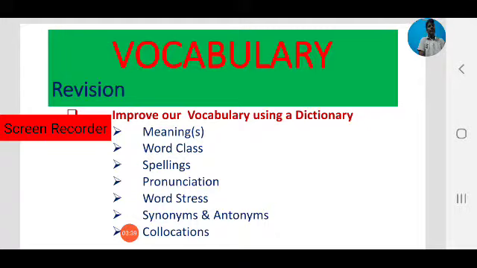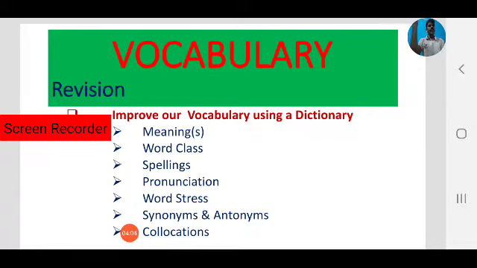By using a good dictionary, we can learn new words. So how can you learn new words by using a dictionary? As we have discussed, every good dictionary has some features. By learning those features, we can improve our vocabulary and learn new words.